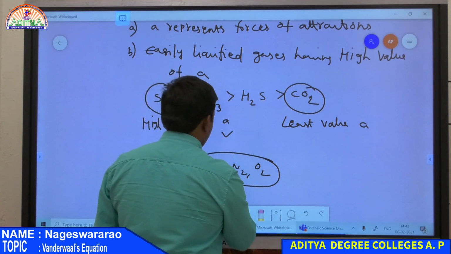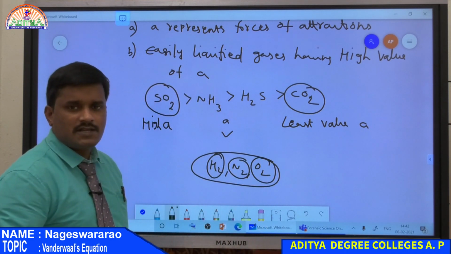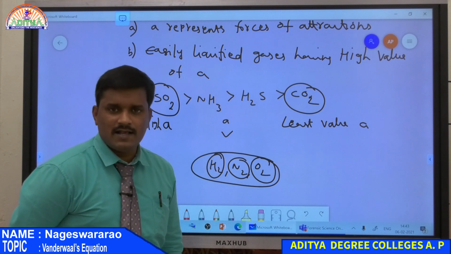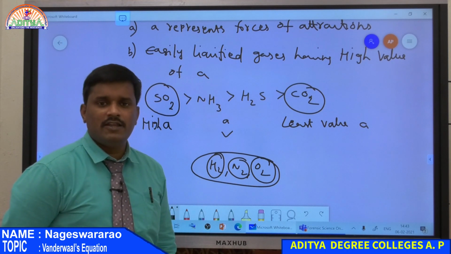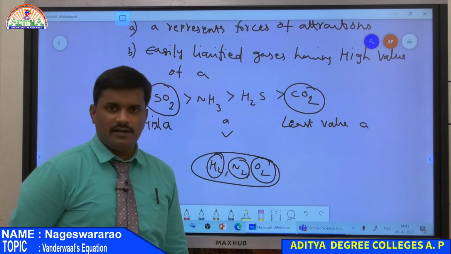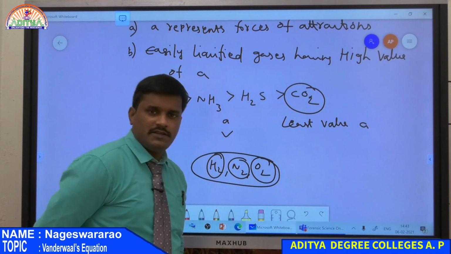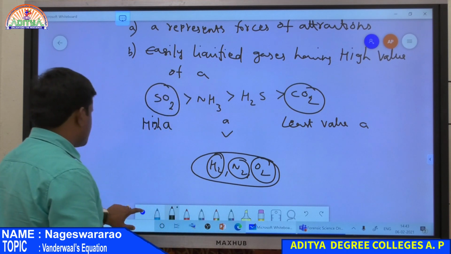Therefore, the A value represents an easily liquefied gas. As the gas has a high value of A, it means that gas is easily converted into a liquid. So this is the significance of Van der Waals constant A, and also units.